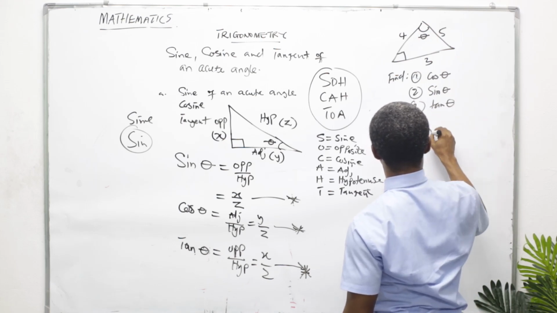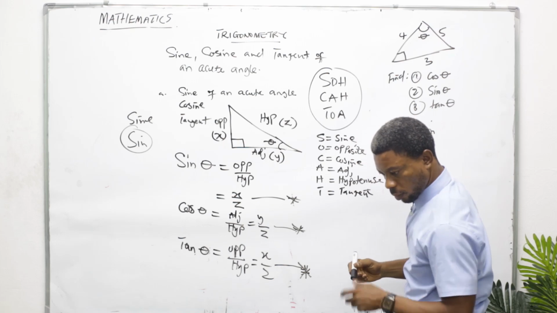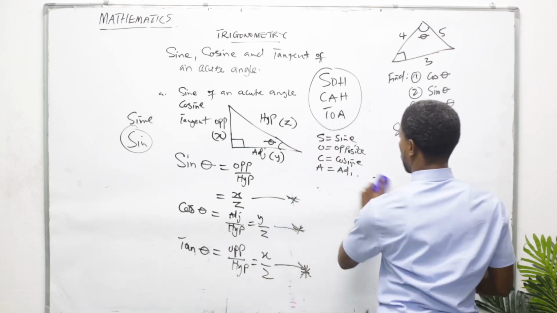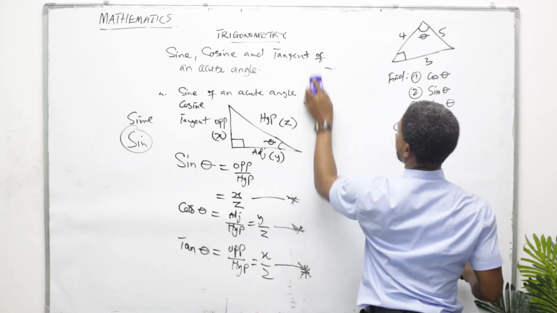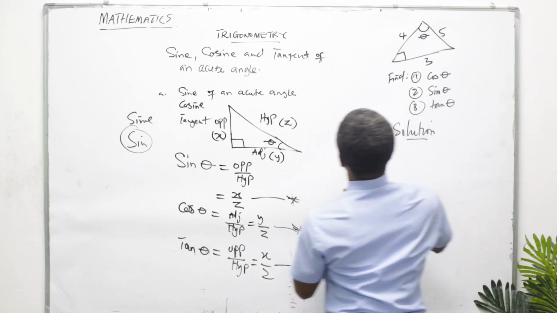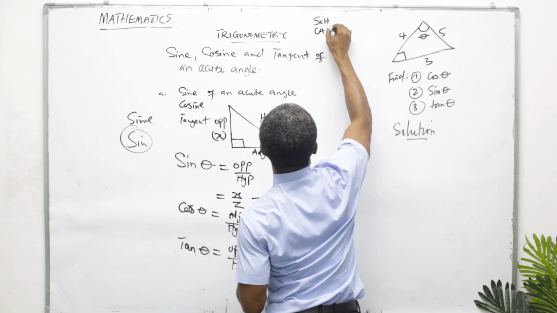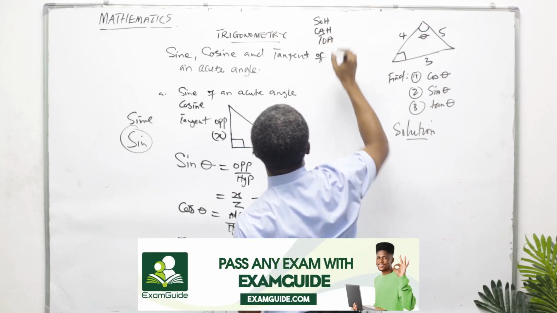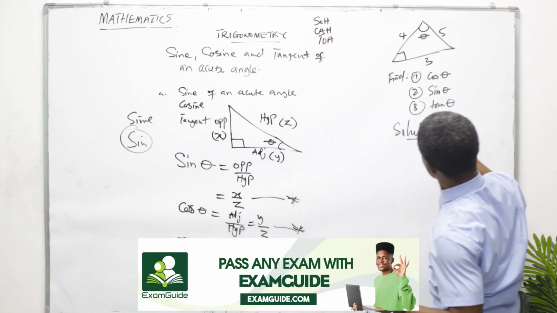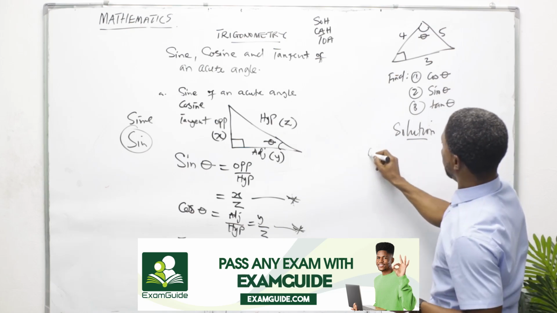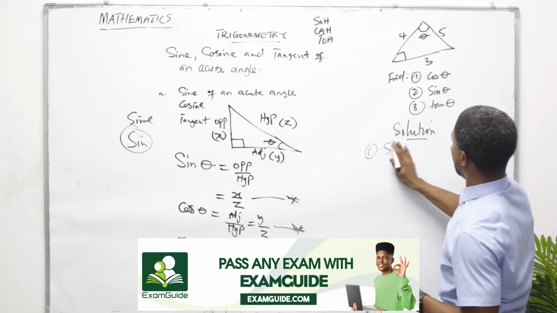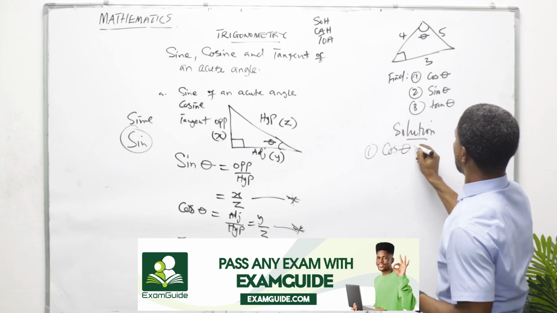Solution. If I were you, the first thing I would do is write this somewhere. This is what I need to always remember under trigonometry. Now, number 1, cos theta.